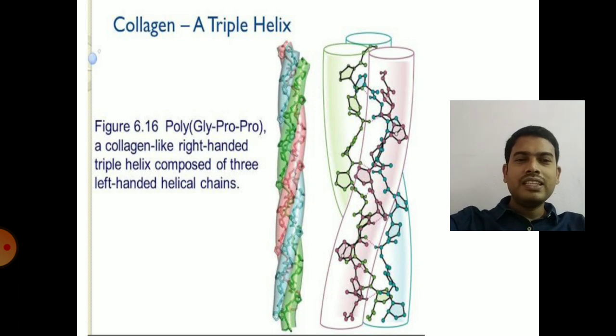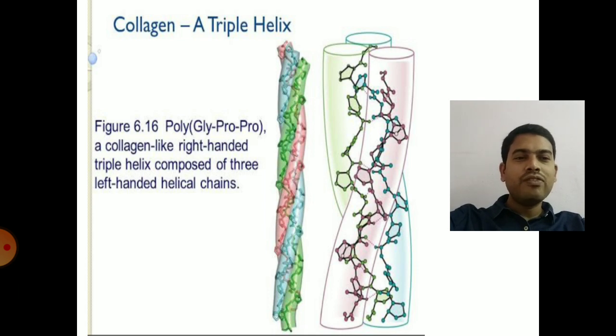The collagen triple helix contains 3 different chains. All the 3 chains will be in a left-handed helical manner. You can see the 3 chains clearly in the diagram: 1, 2, 3, pink, green and blue. So each chain is a left-handed helical chain, and they form a right-handed triple helix.